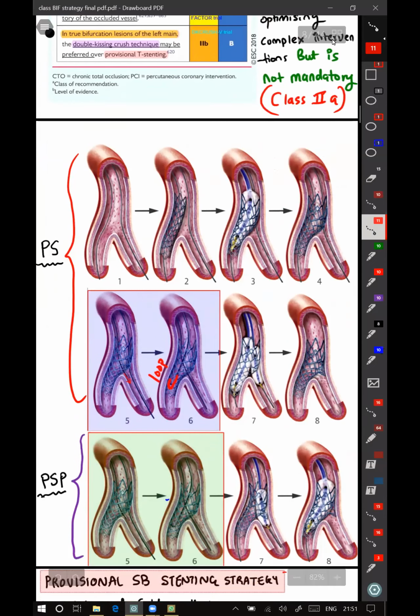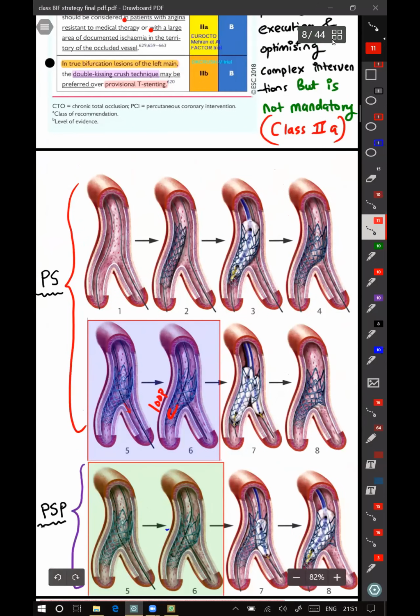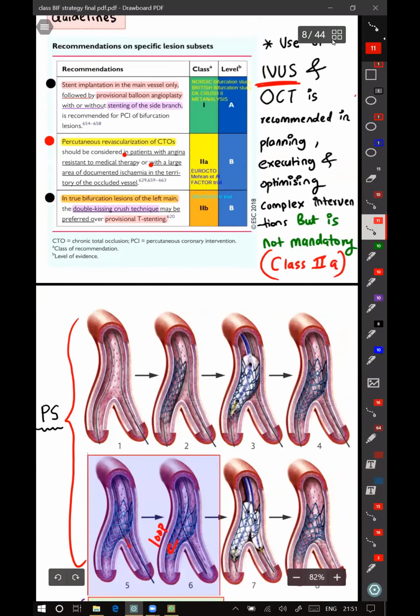So coming to what is provisional stenting. In LMC true bifurcation, true bifurcation means Medina third letter being 1, so the side branch has to be involved. If you call it true bifurcation, a side branch has to be involved along with the main branch. The middle can be not there.